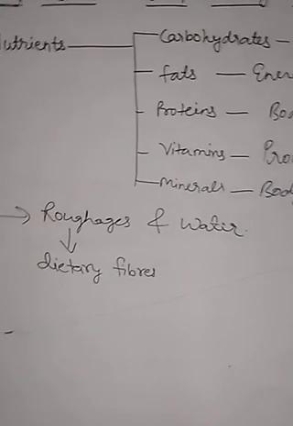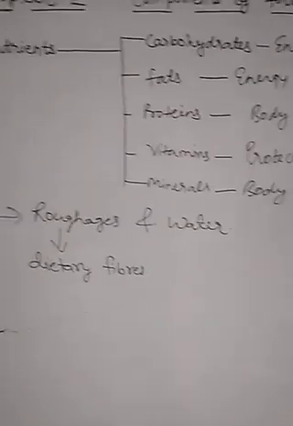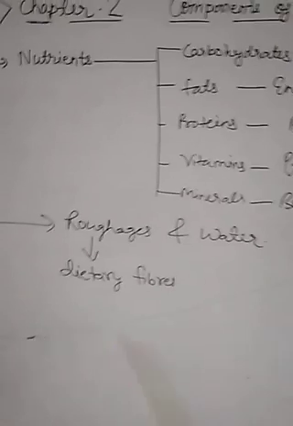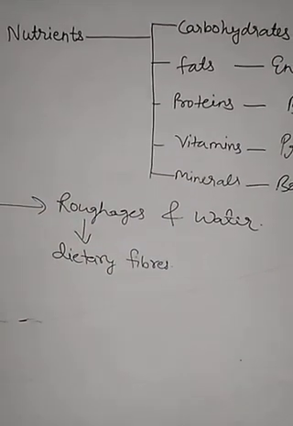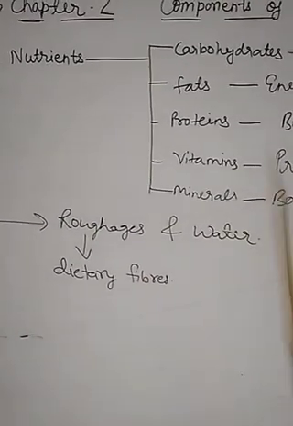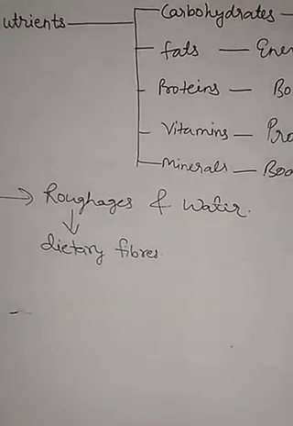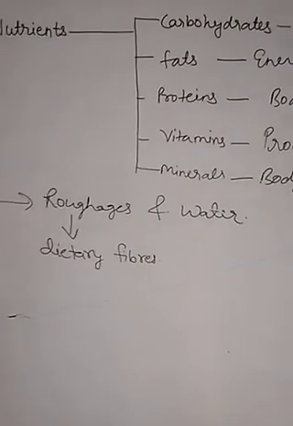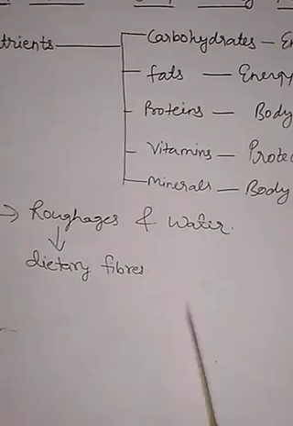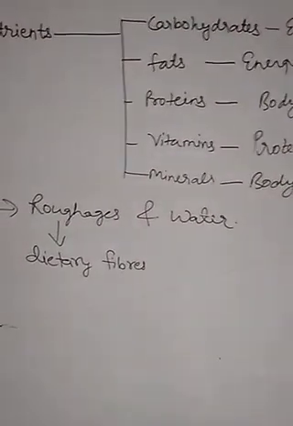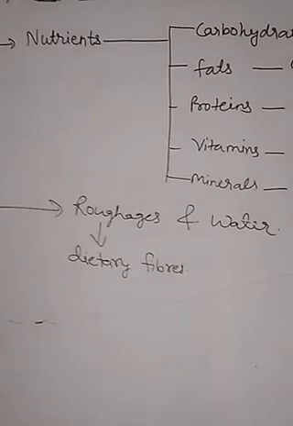So children, we must take a proper diet according to our age, which contains all the nutrients in a proper amount, and this type of diet is known as a balanced diet. A diet which contains all the nutrients in an adequate or proper amount according to our age and according to our sex is called a balanced diet.